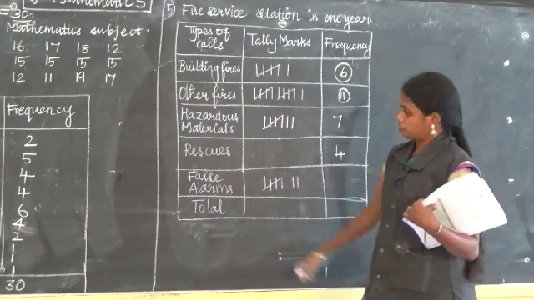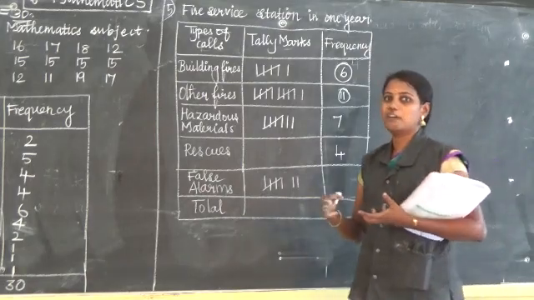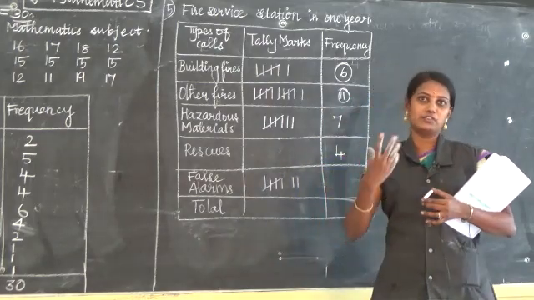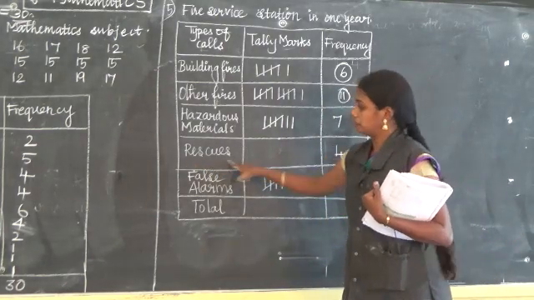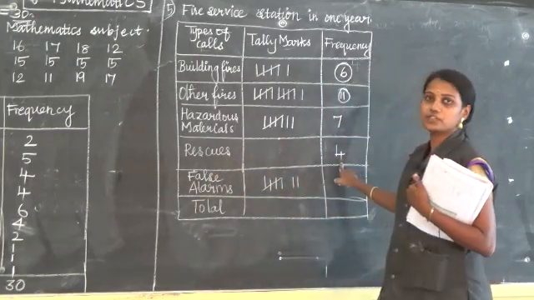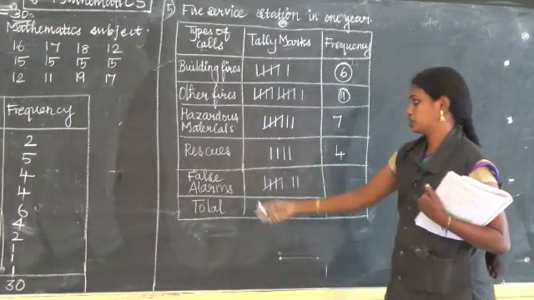Next is rescues. Rescues means saving the people. For example, some may fall in the river, and the fire service people will go and save them. That is what is meant by rescues. Rescues is given frequency 4. 1, 2, 3, 4. Next, false alarms.